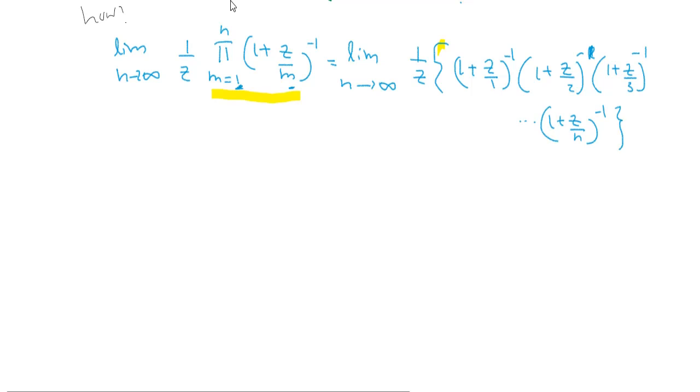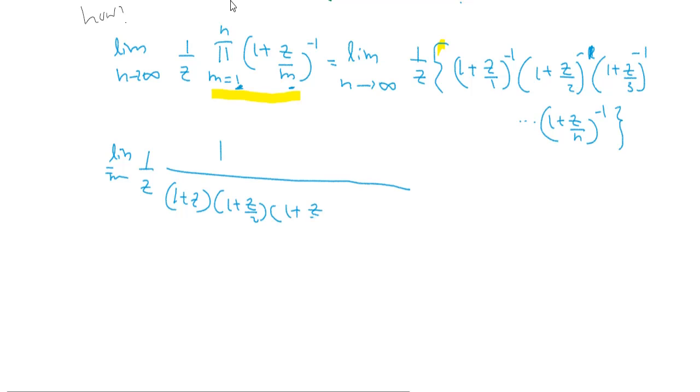Okay, now this can be written as limit n goes to infinity 1 by z. Since every term is raised to minus 1, I am taking all those terms to the denominator: 1 by z into (1 plus z by 1) into (1 plus z by 2) into (1 plus z by 3) into ... (1 plus z by n).